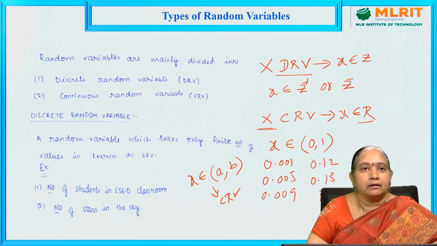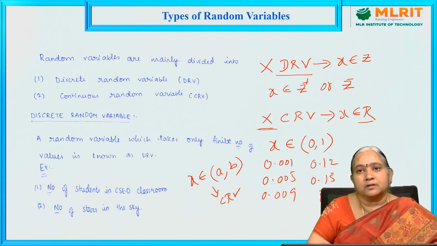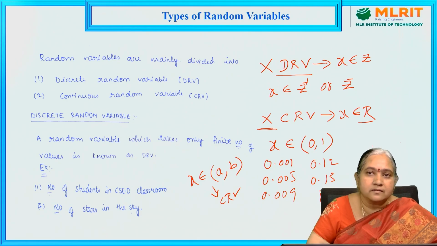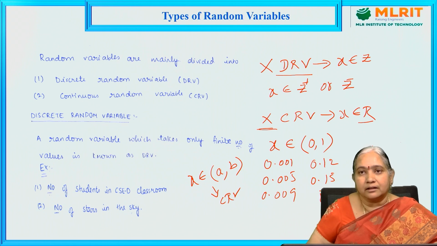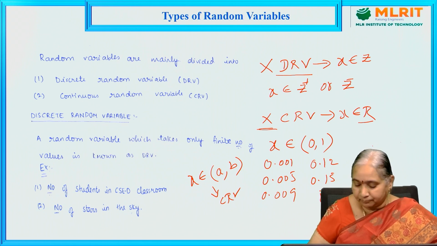In discrete random variable, we can take the examples as number of students in particular section, in particular class. So there is a finite value, some 60 students or 50 students or 40 students, like this. Similarly, number of stars in the sky. This is also integer.